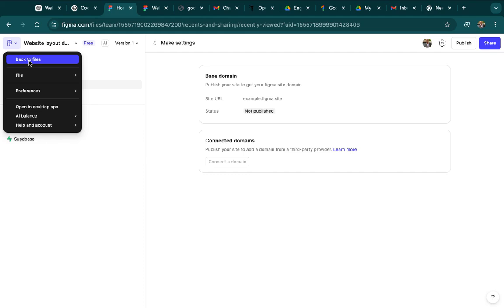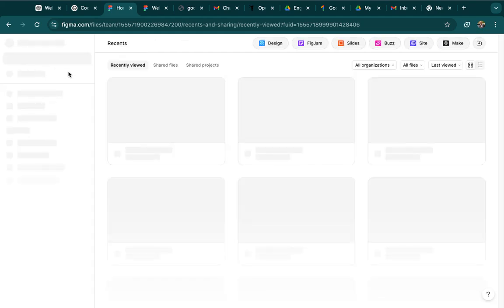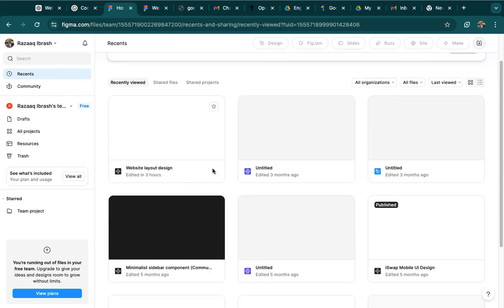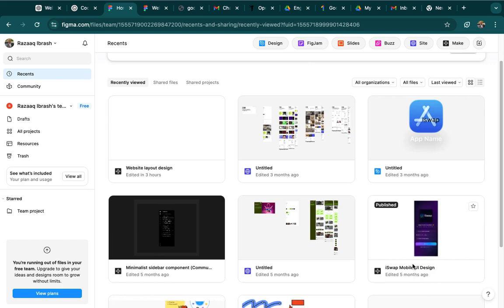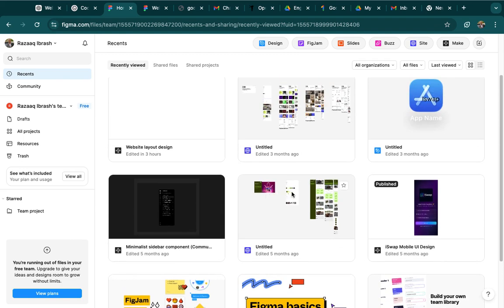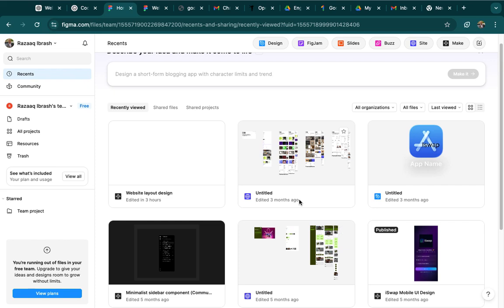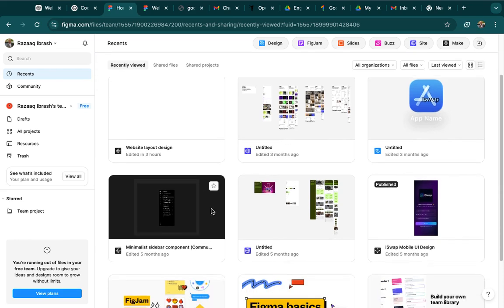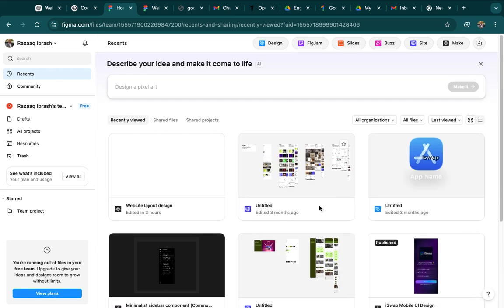Back to files. Let me show you the ones I've done for myself before. The real website I have created before. You see them here. Can you see this is iSwap mobile UI design. This is 5 months ago. This is a design that I wanted to launch, but later on I discovered the name is not so palatable. So I'm still thinking of a name to use. Then there's one that I just published recently. I think it's this one, GFG.